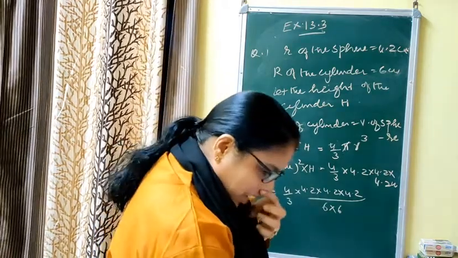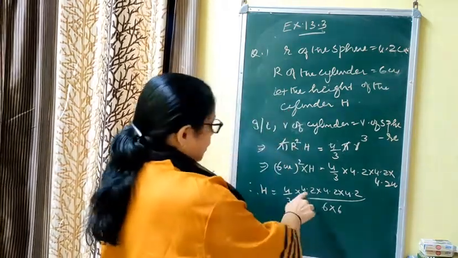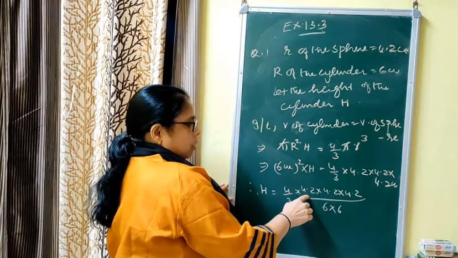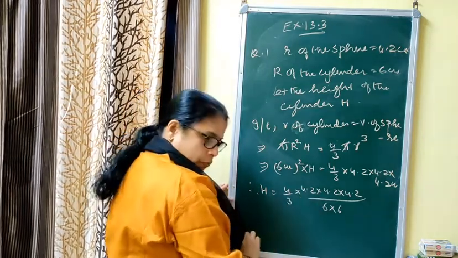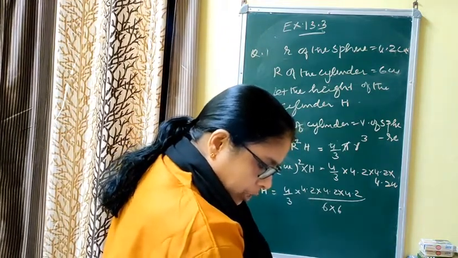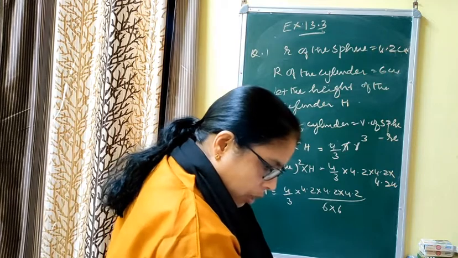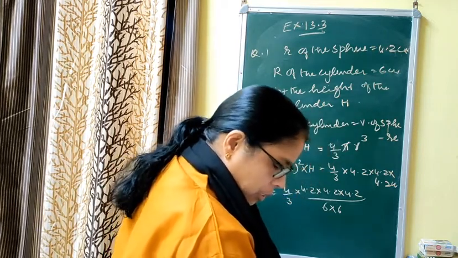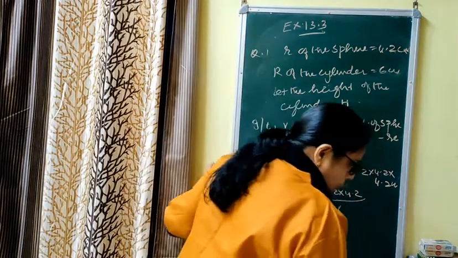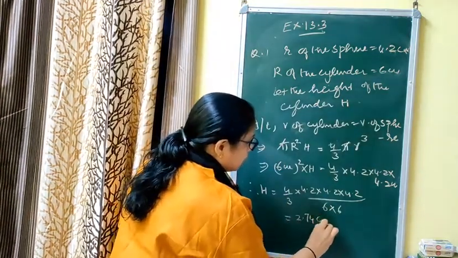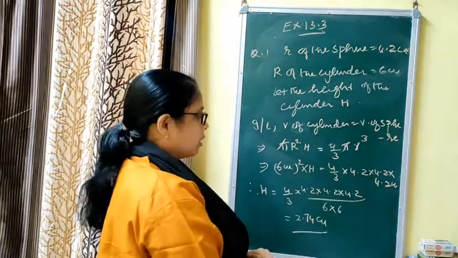If you cancel it, I will not give all the steps. If you change 4.2 to 42 upon 10, then it will be 21/5. That you can do by yourself. The answer will be, I will just write the answer, H is equal to 2.74 centimeter, because all are given in the same unit, centimeter.